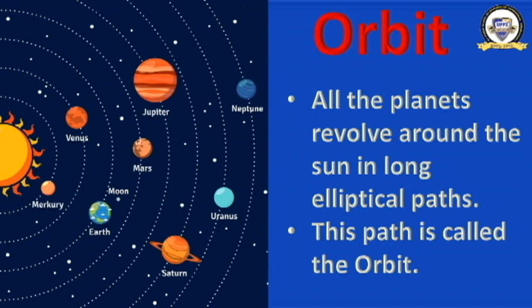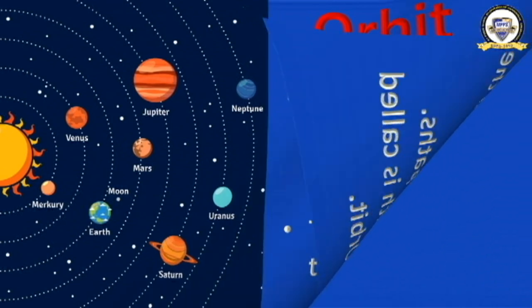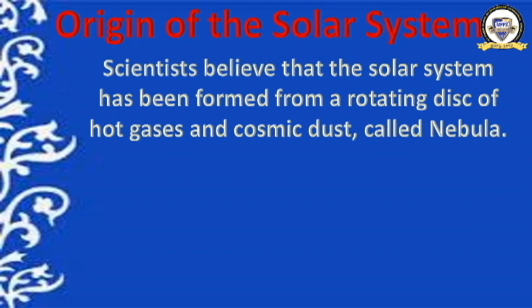And what is the shape? Elliptical path. And this elliptical path in which the planets revolve around the sun is called an orbit. All the planets revolve around the sun in their own orbits. They don't change their way. Moving ahead to the origin of the solar system. Let us discuss now how the solar system originated. There may be some reasons for its origin.